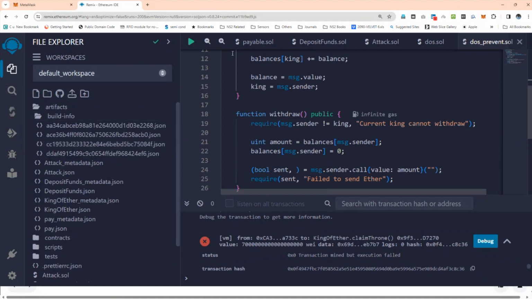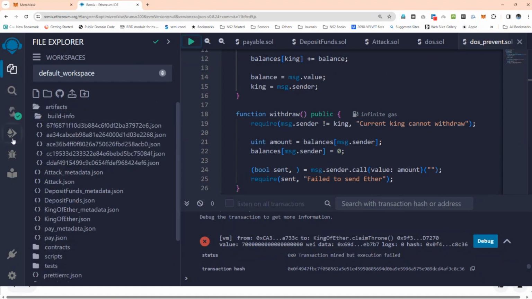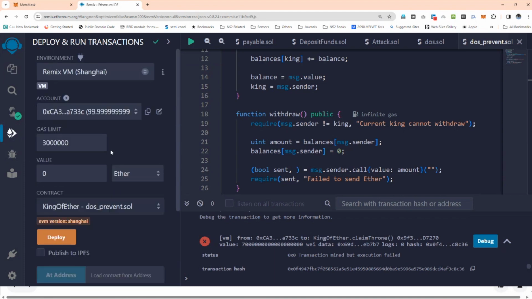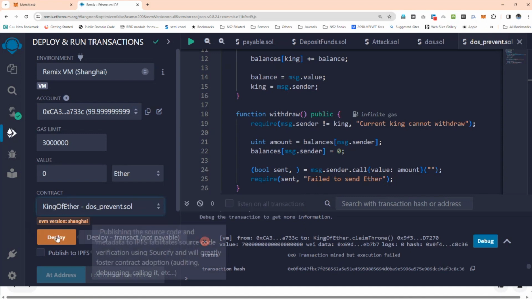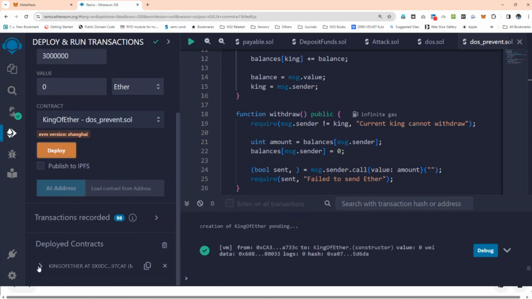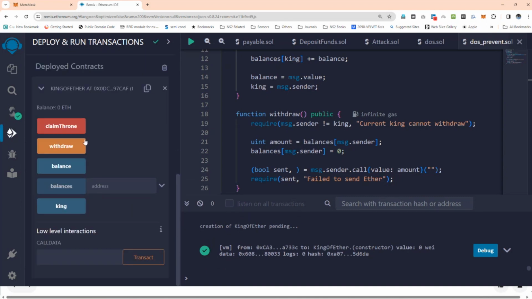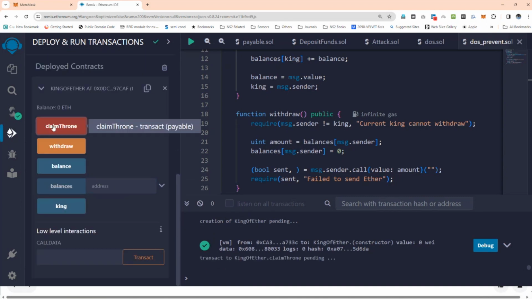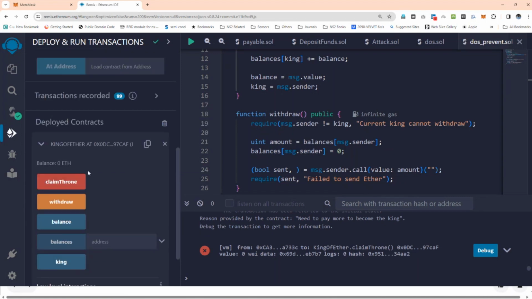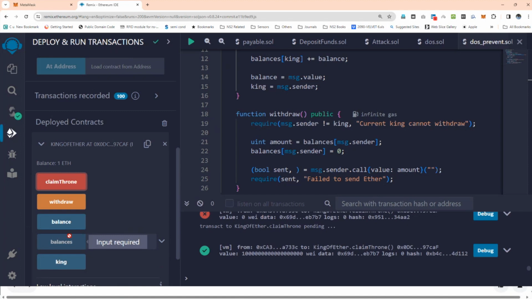Now I'll be showing you that as well. Compile it. Now let me delete the contract here. And here we have KingOfEther. Deploy. Once it is deployed, we have the key. Now claim the throne. You have to send some money, 1 ether, and claim the throne. So he just claimed to be the king.